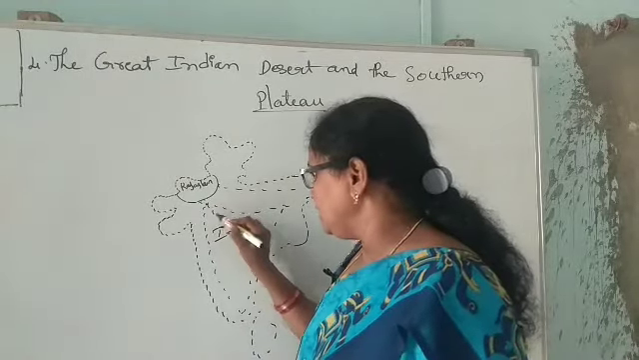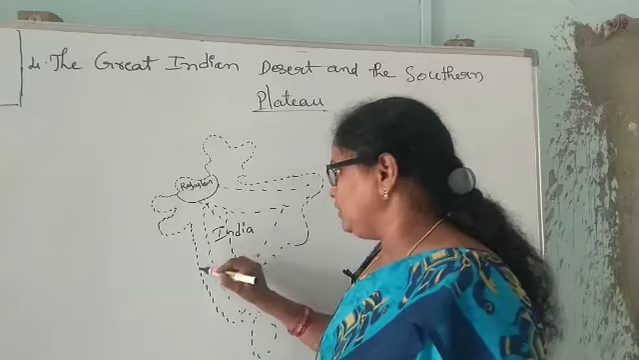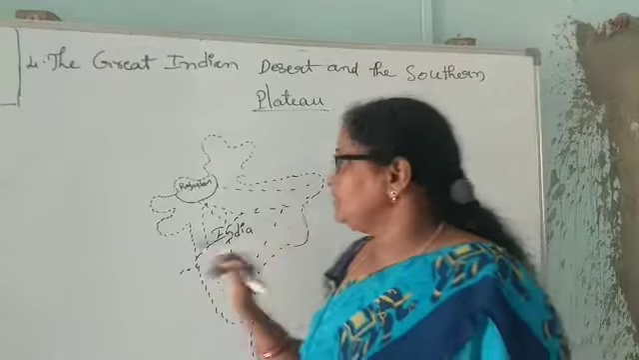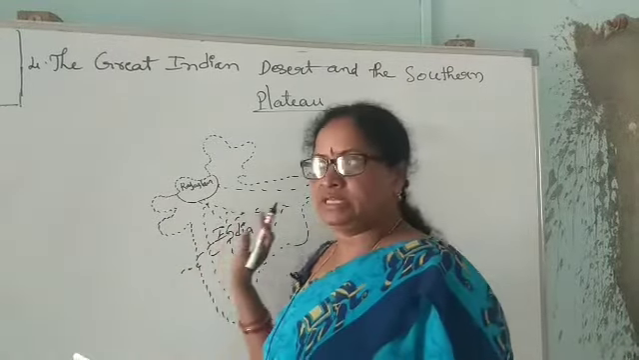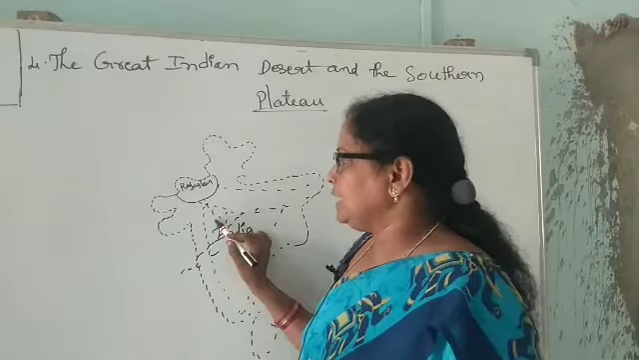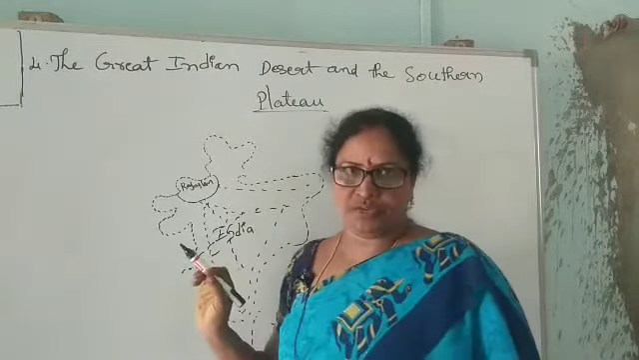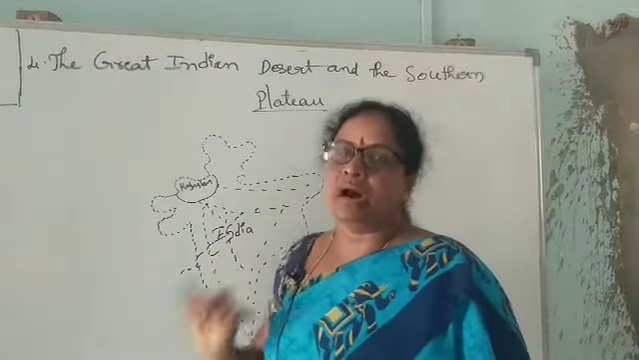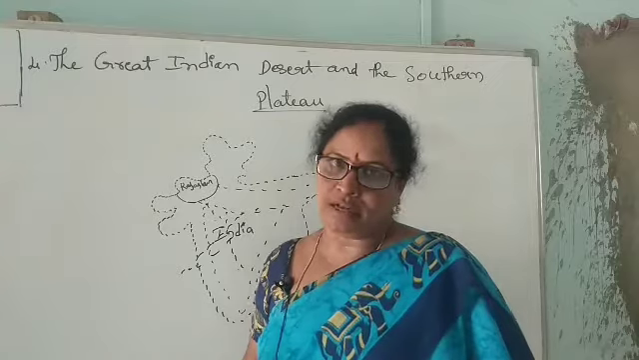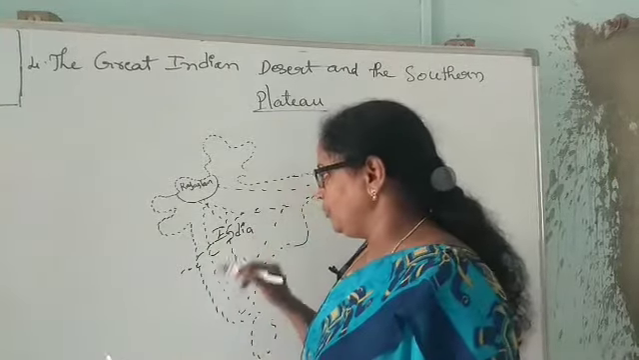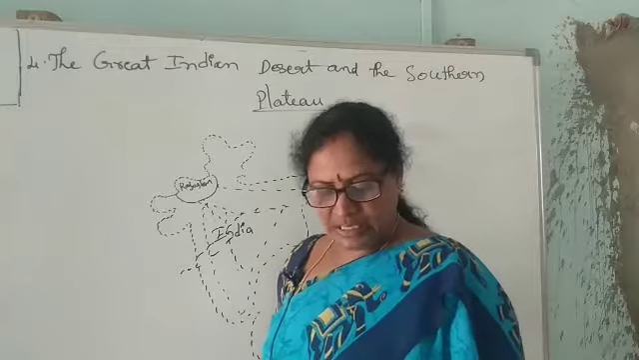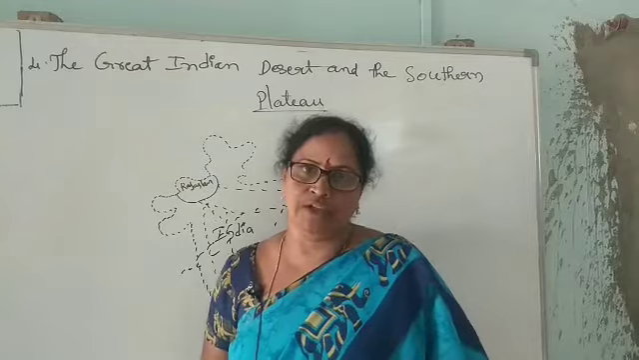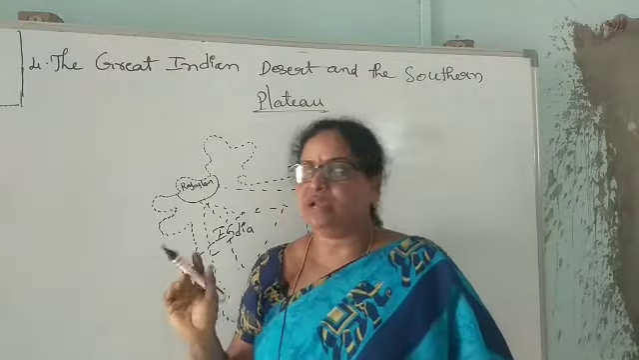The Narmada river is dividing this southern plateau into two parts. One is the Central Highlands and one more is the Deccan Plateau. Okay children, this Central Highlands consists of the Malwa Plateau and the Chota Nagpur Plateau. Malwa Plateau and Chota Nagpur Plateau. And in this Deccan Plateau, so many rivers are flowing, and these are forming a lot of